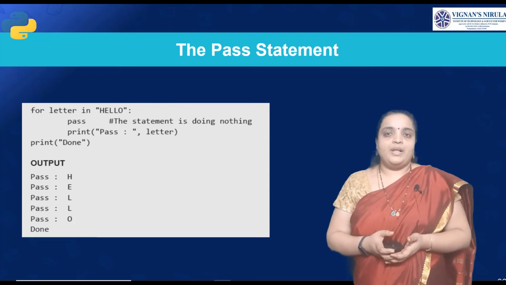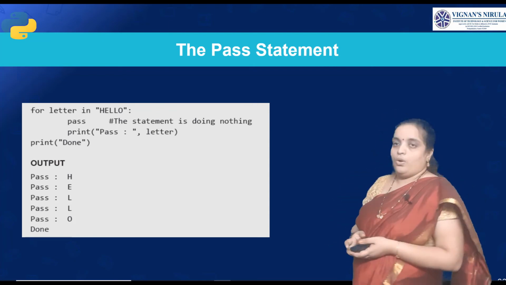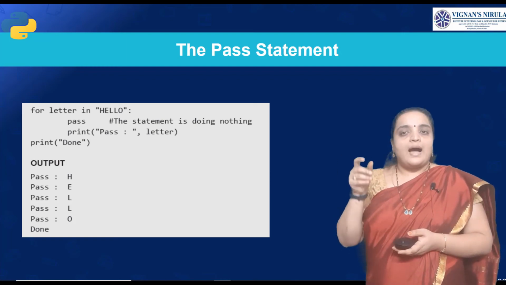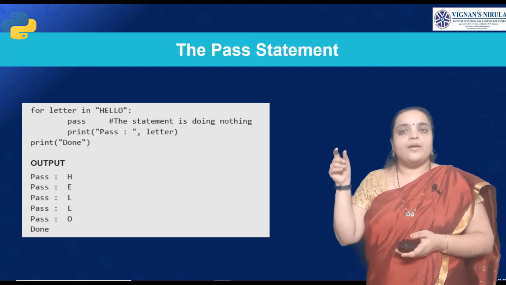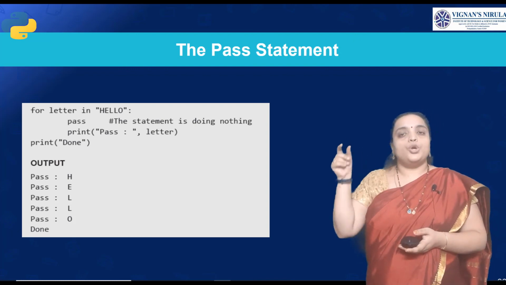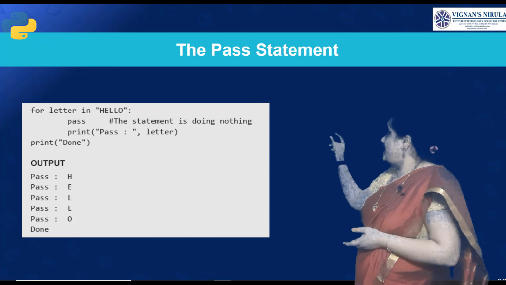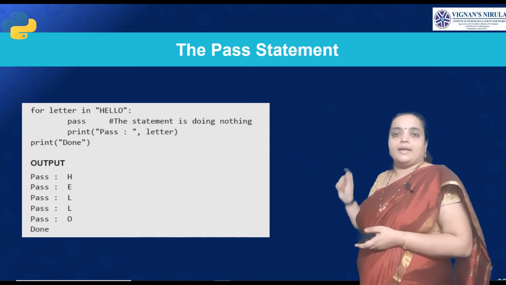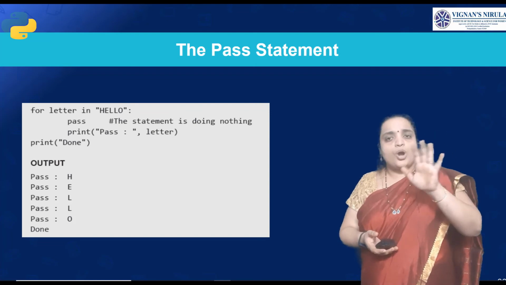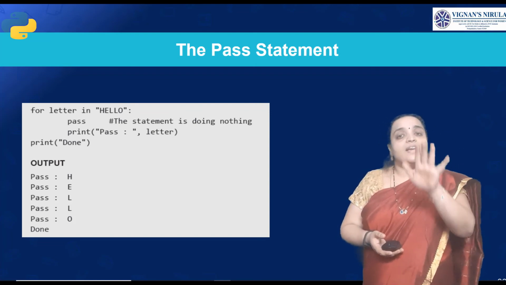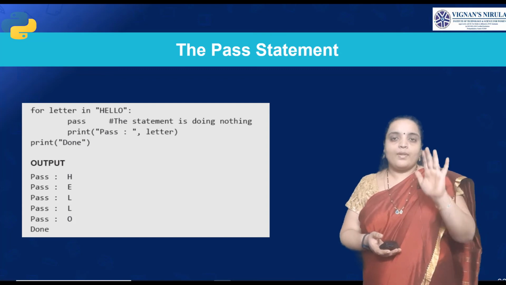See this example: for letter in hello, you have given a pass statement. During execution, the statement does nothing. So here the pass statement will not print anything. Clear?